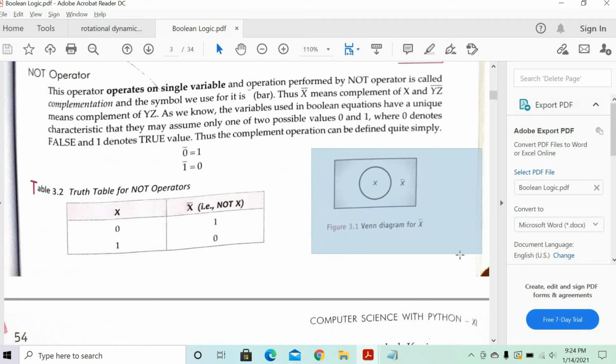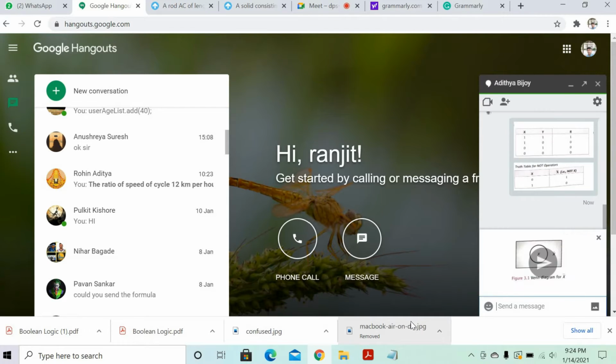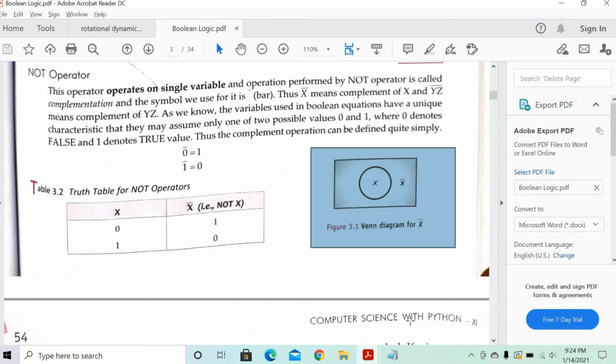And just draw the Venn diagram for not also. Both I'll explain to you.